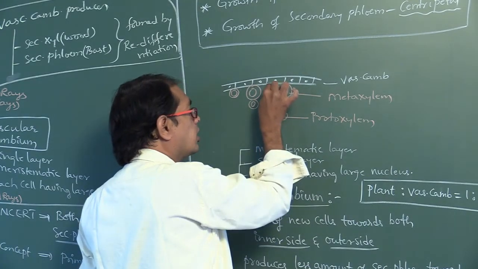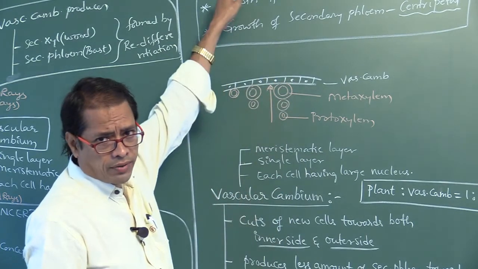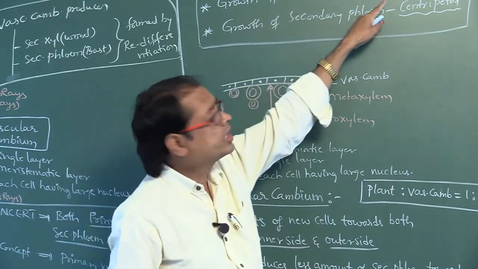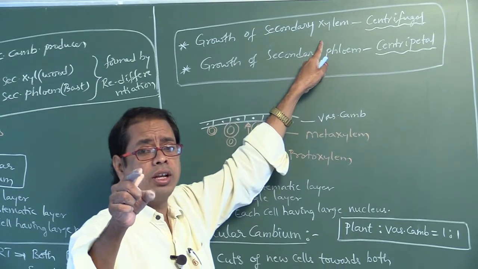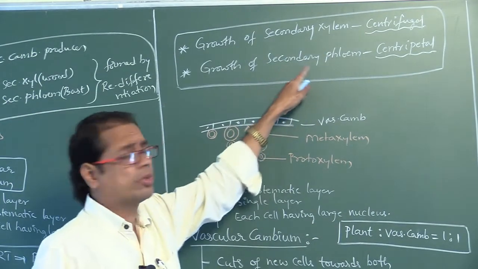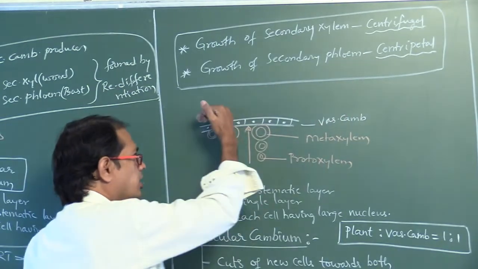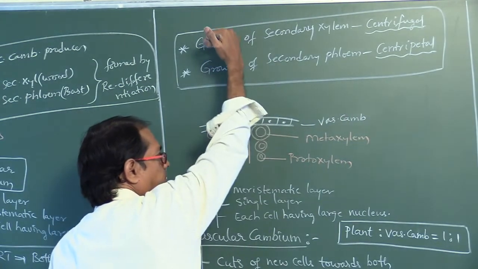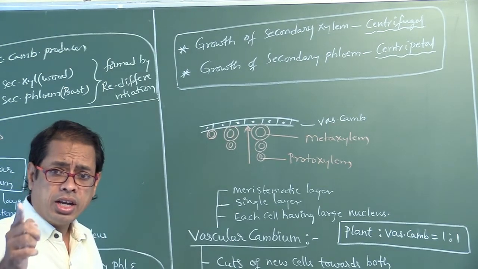So growth of secondary xylem is towards the periphery. Towards the periphery is called centrifugal. Growth of secondary xylem is centrifugal. It is the reverse for secondary phloem. Growth of secondary phloem is centripetal. Why? Because it is formed from this side, no? Like that. So growth of secondary xylem is centrifugal.